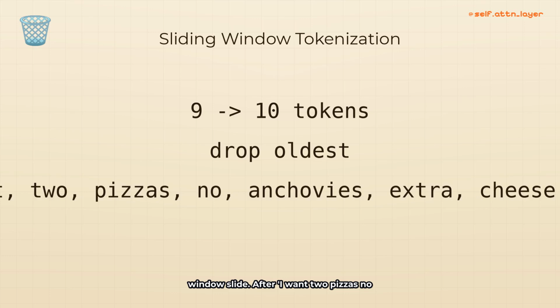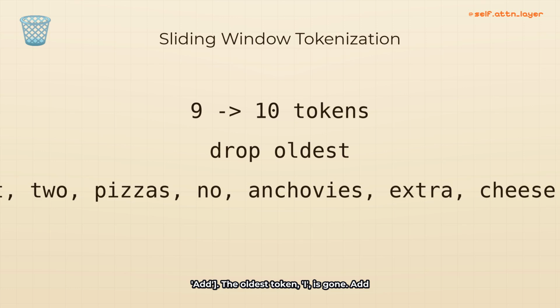After, "I want 2 pizzas, no anchovies, extra cheese, please," the window is full. That's 9 tokens. Now we add. The window becomes 10 tokens. Want 2 pizzas, no anchovies, extra cheese, please, add.